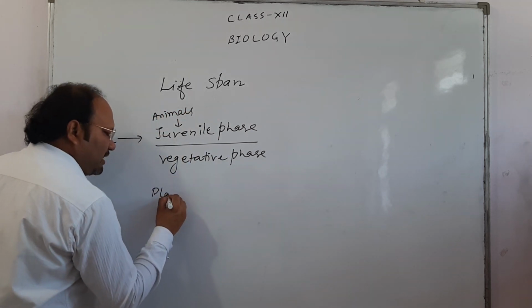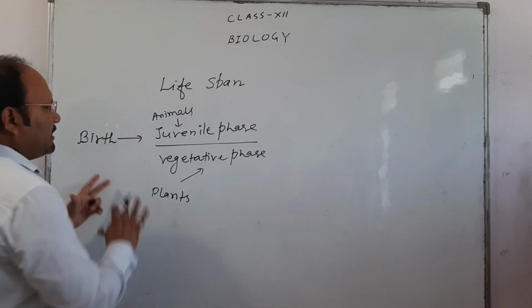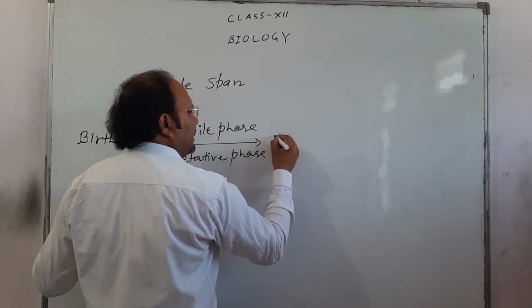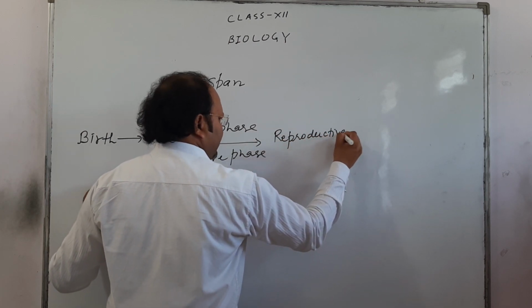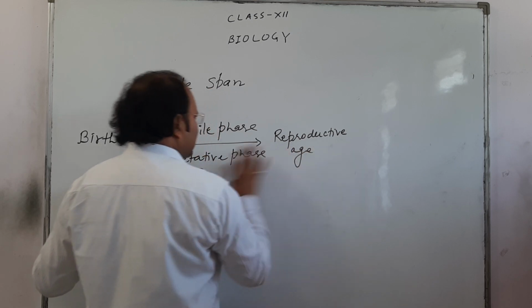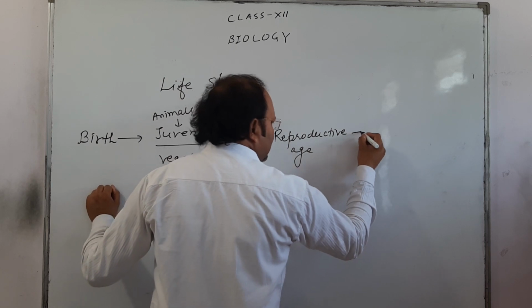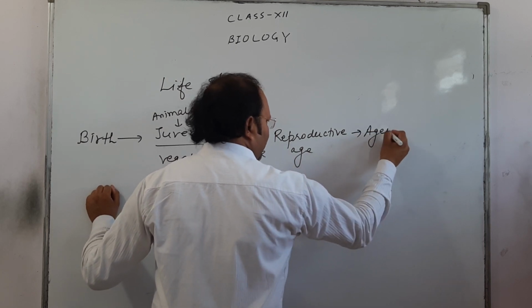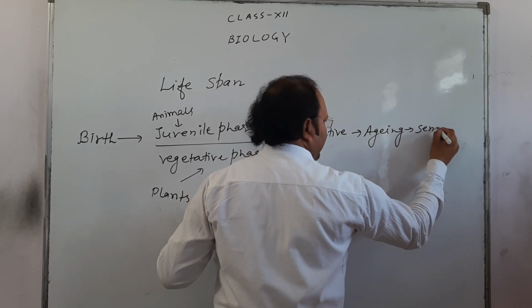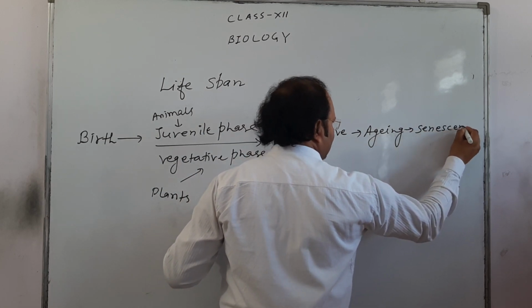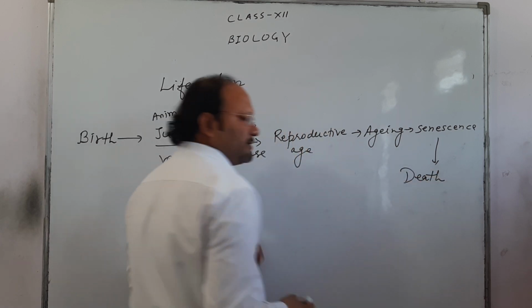In the case of plants, we use vegetative phase. After this phase, the organism will enter into the reproductive phase. Very easy, not very tough. All the stages have their certain characteristics. After the reproductive age, the organism will move into aging, then into senescence, and then ultimately it will lead to death.